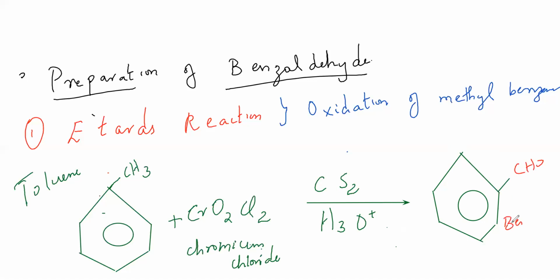Benzaldehyde. So a lot of new things are there in this, that's all. No need to write the intermediate. The intermediate will be a chromium complex that you need not write. Okay, toluene with chromyl chloride will give me what? Benzaldehyde. So this is generally the oxidation of methyl benzene. That's all.